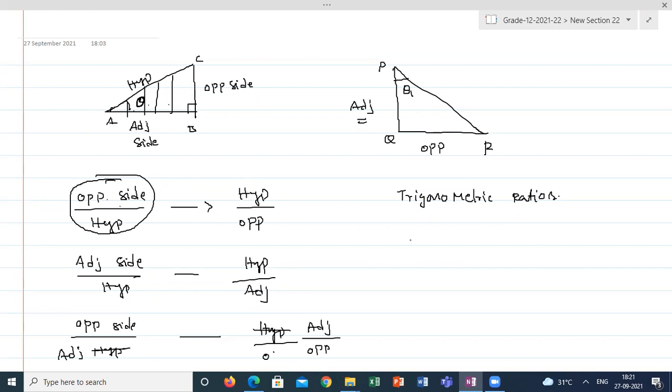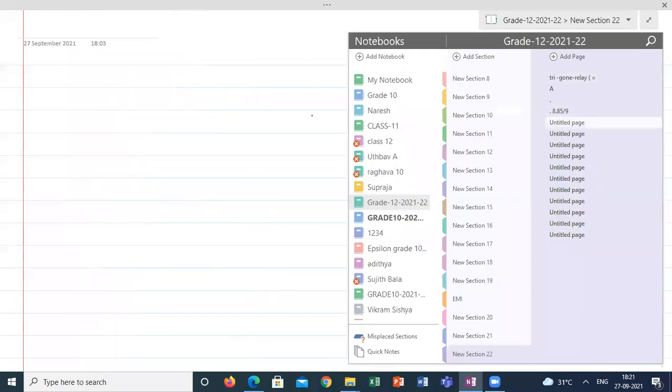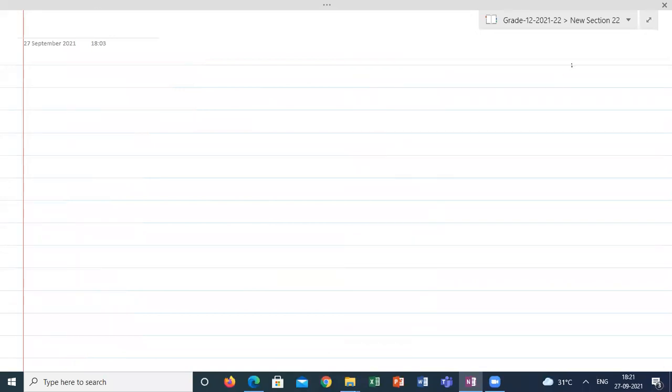The first one is sine theta. I will go to a new page to avoid confusion. I'm taking a triangle ABC, and angle A is the reference angle.